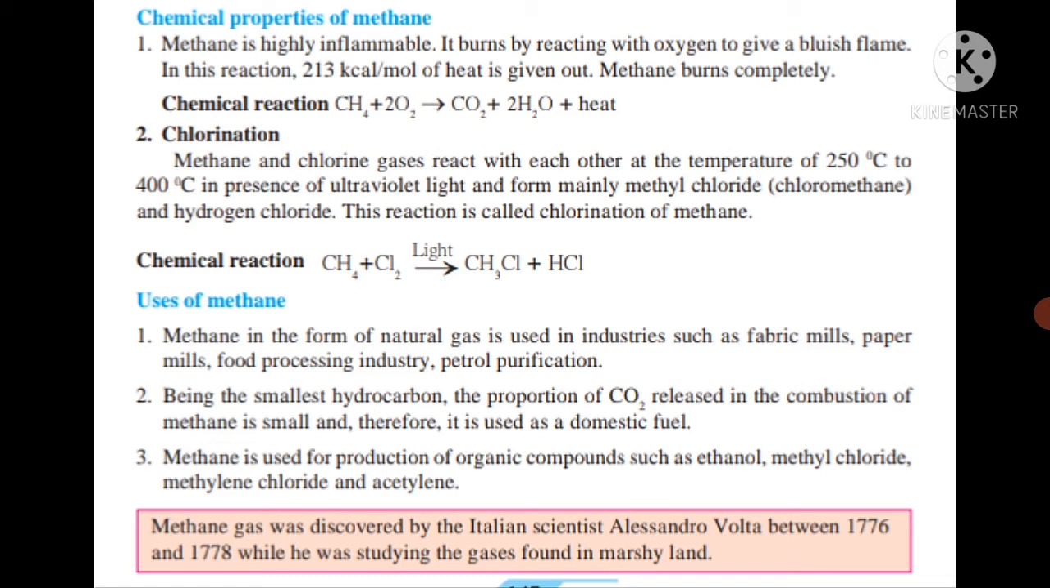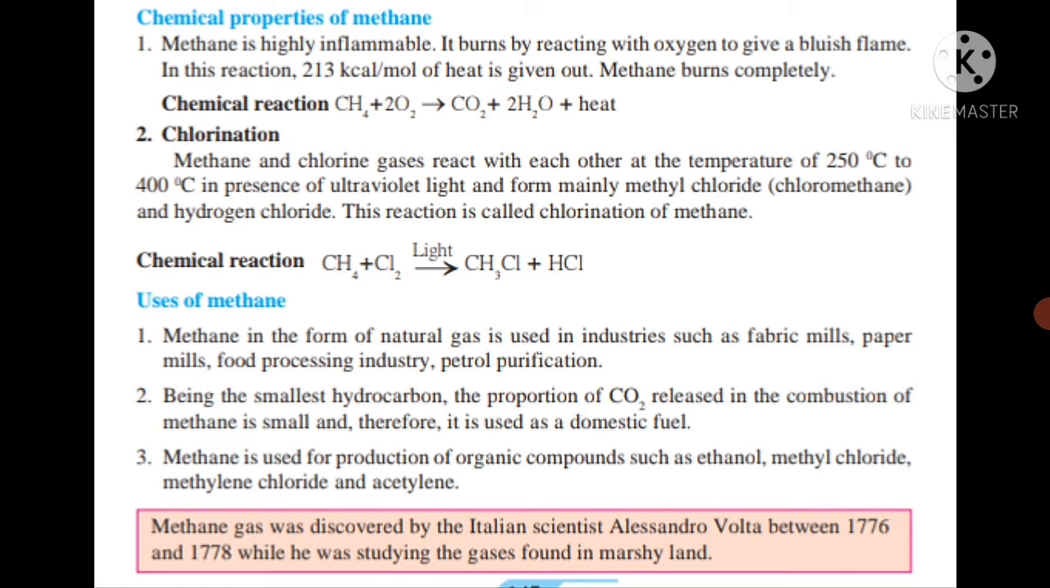Number 2, chemical property of methane: chlorination. Methane and chlorine gas react with each other at a temperature of about 250 degrees Celsius to 400 degrees Celsius in the presence of ultraviolet light, and they form mainly methyl chloride, which is also known as chloromethane, and hydrogen chloride, which is also known as HCl. This reaction is called chlorination of methane. The chemical reaction is CH4 plus Cl2 in the presence of light gives CH3Cl plus HCl.